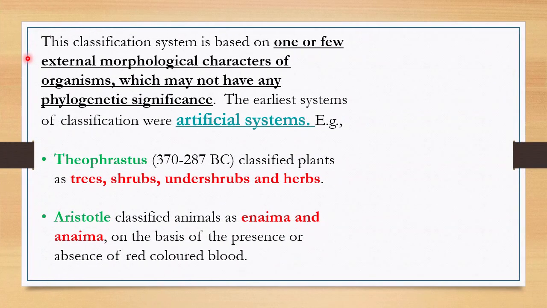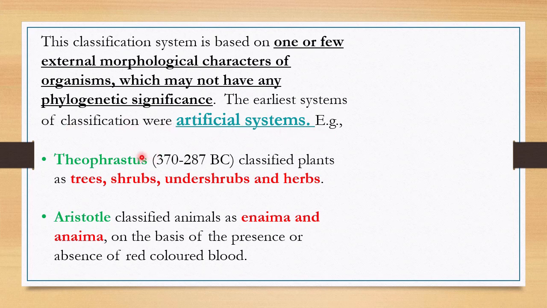First of all, let me go through the artificial system. What is the artificial system? This is the classification system which is based on one or a few external morphological characters of organisms, which may not have any phylogenetic significance. Phylogenetic analysis does not play an important role here. The earliest systems of classification were artificial systems. So this is a very old system of classification.